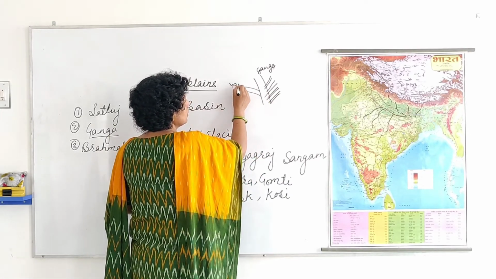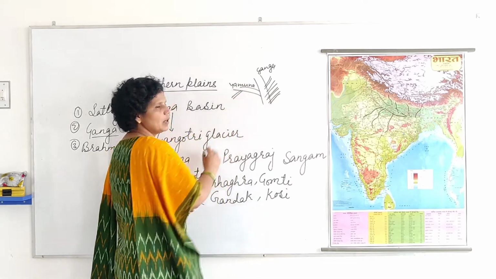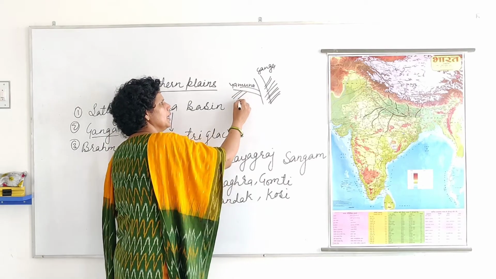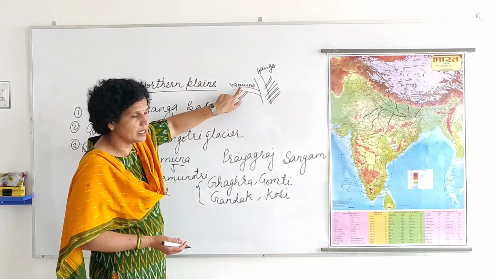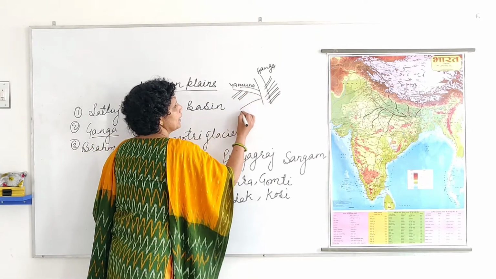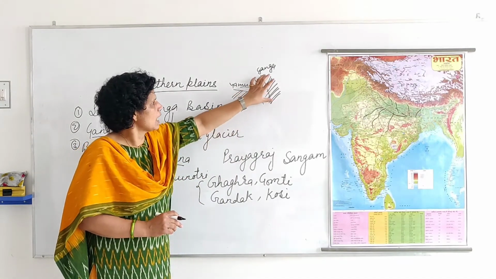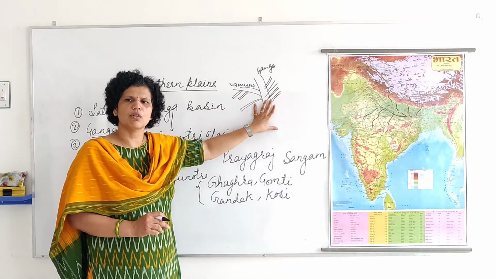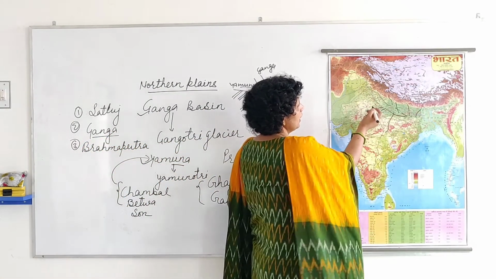This is river Yamuna. Chambal, then Betwa, these two rivers join this Yamuna, then Yamuna combinedly joins river Ganga, and Son directly joins Ganga. So these are a few of the tributaries of river Ganga.